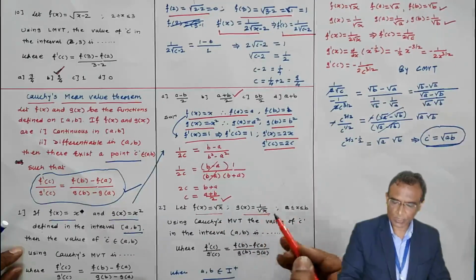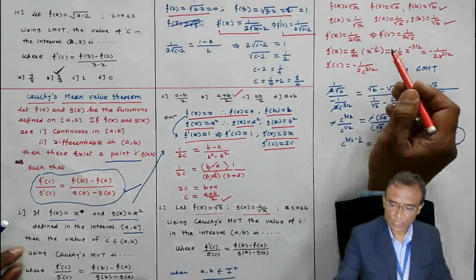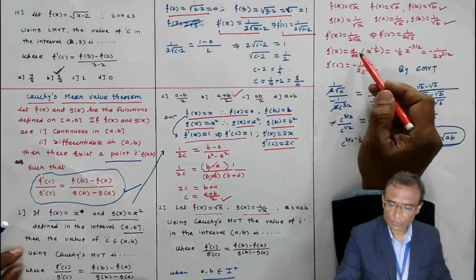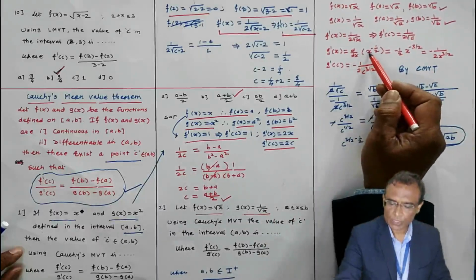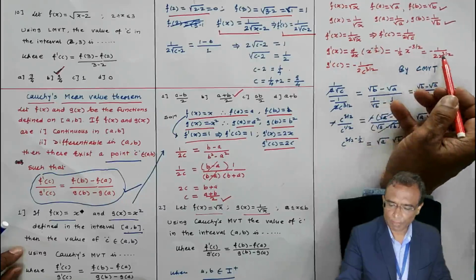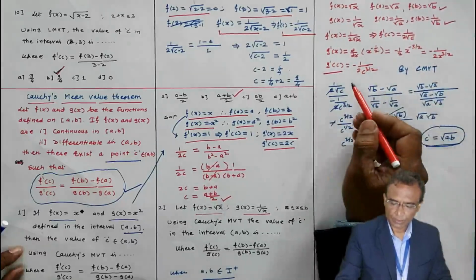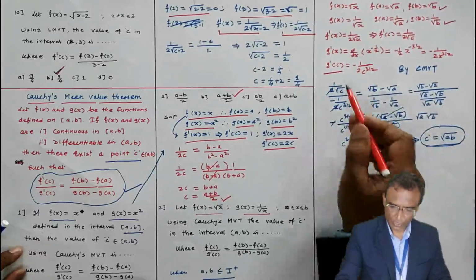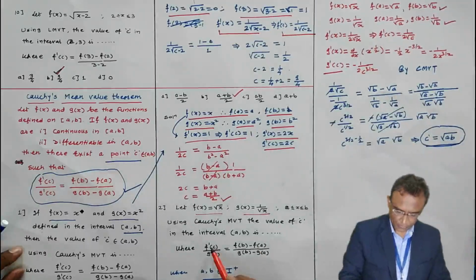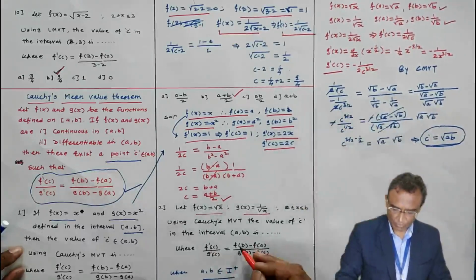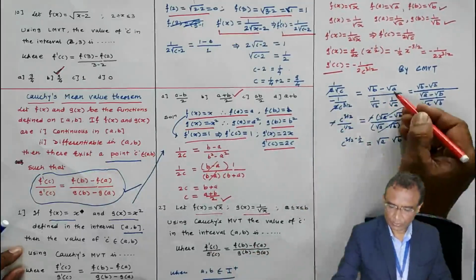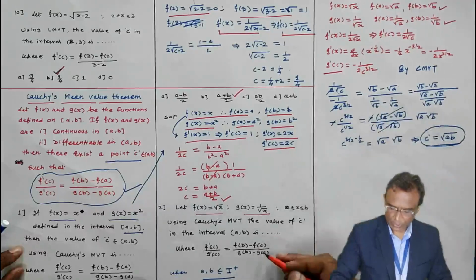The derivative of 1 by root x is x raised to the power minus 1 by 2, in this way. And g'(c) is this, put x equal to c. Now f'(c) value here, g'(c) value here, f(b) value, f(a) value, g(b) value, g(a) value.